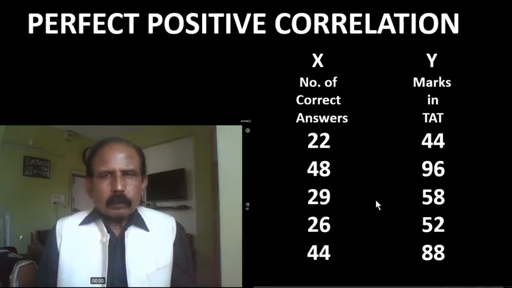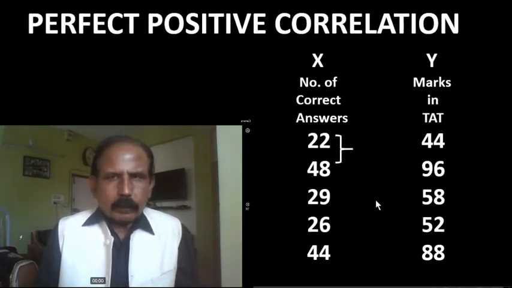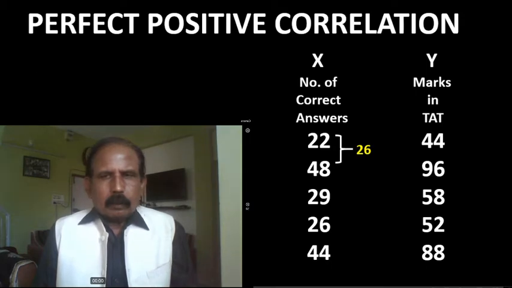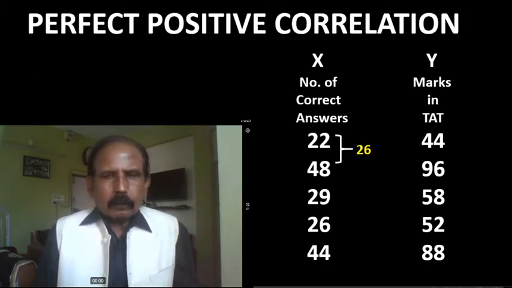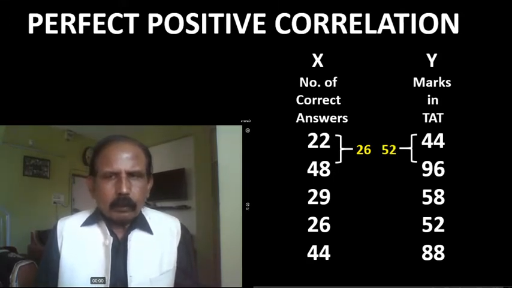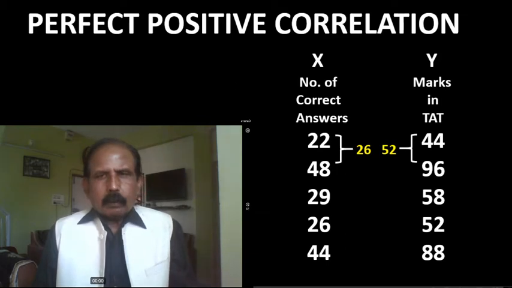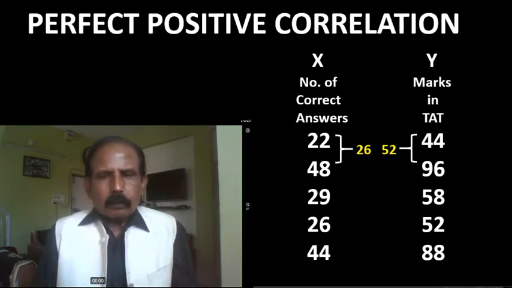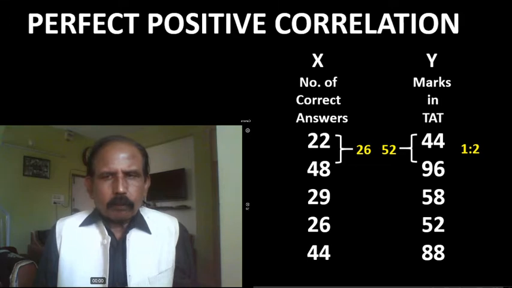And what happens with the proportion of changes? Second x is 26 more than first x. Second y is 52 more than first y. Changes are there in x and y in the same direction. Values of both are increasing, and the proportion of these changes is 1:2.